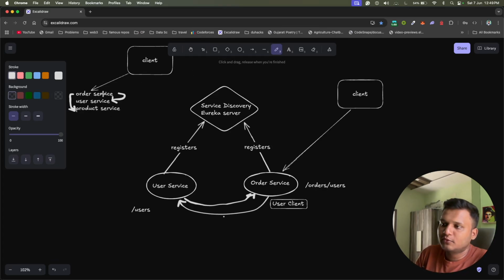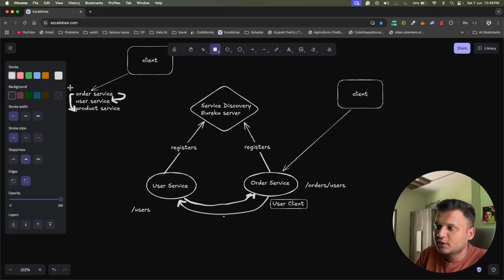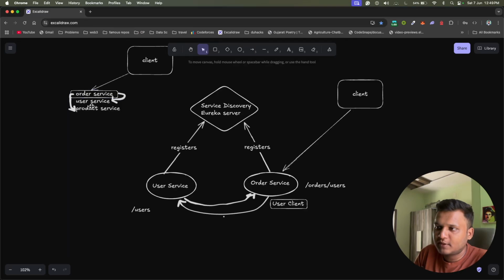Because you need information of the user and of the product, you would have to keep all of it in the database of order service. That's why we need to call those services from the order service. Otherwise we need to duplicate the logic and the data as well. So that's why inter-service communication becomes important in these cases.